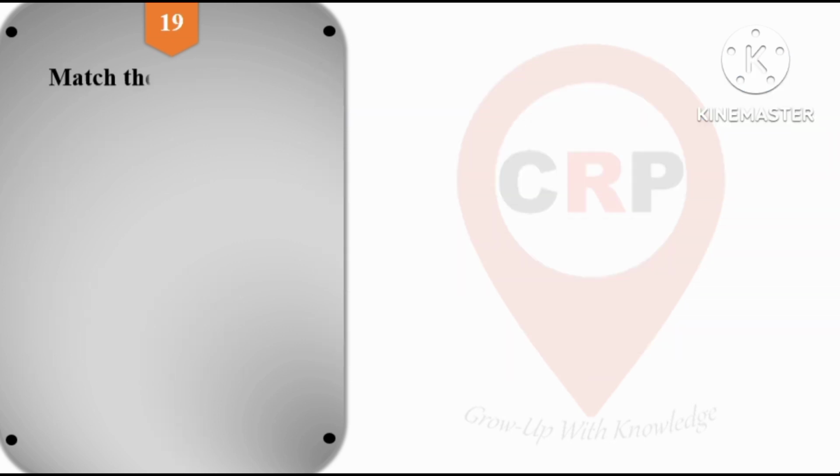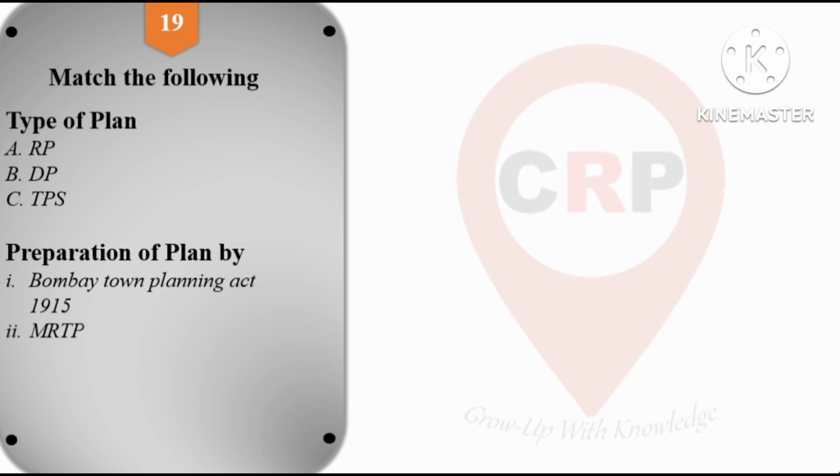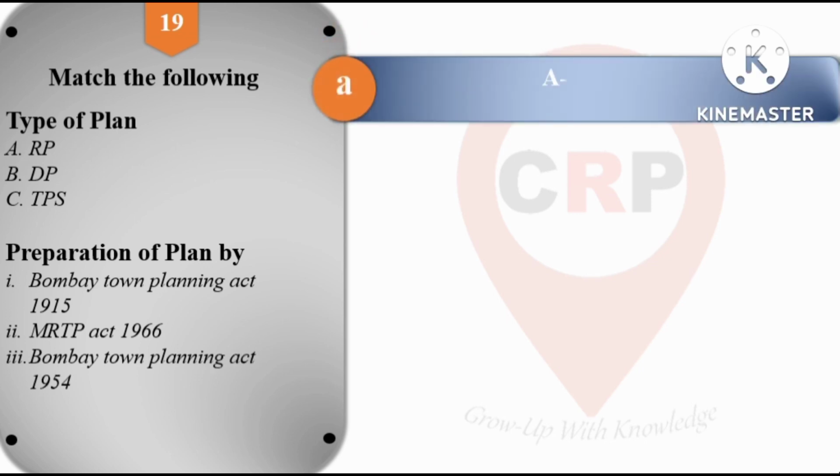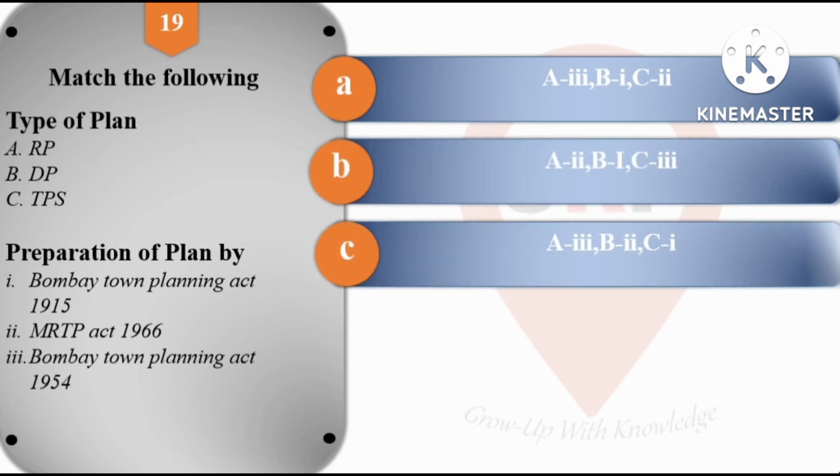Next question, again a match the following question. Type of plan: A is RP, B is DP, C is TPS. So we have to match it with preparation of a plan by: first is Bombay Town Planning Act 1915, second is MRTP Act 1966, and third is Bombay Town Planning Act 1954.